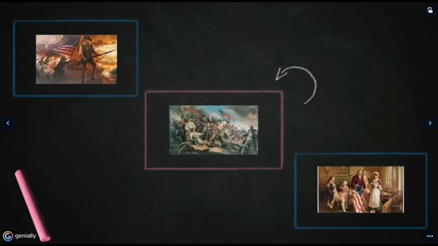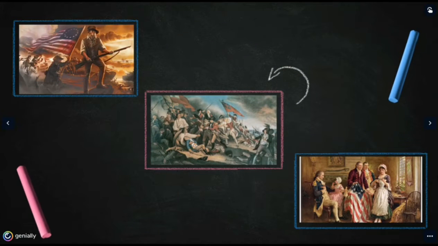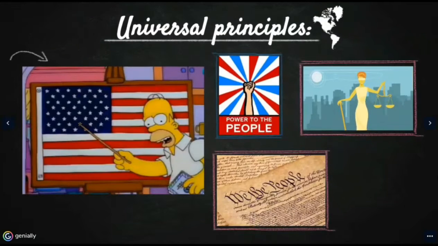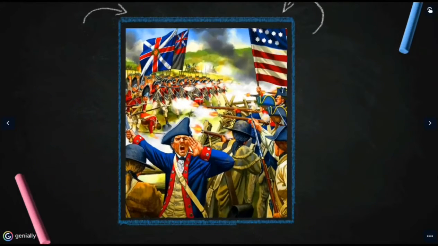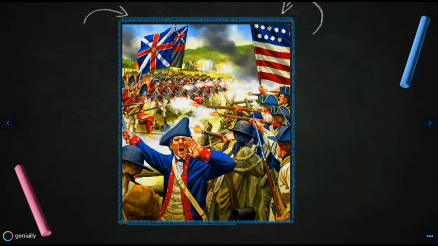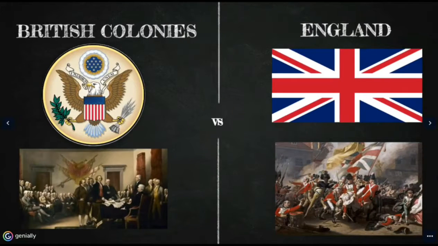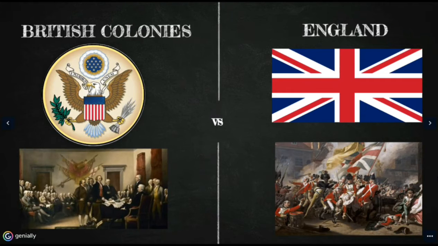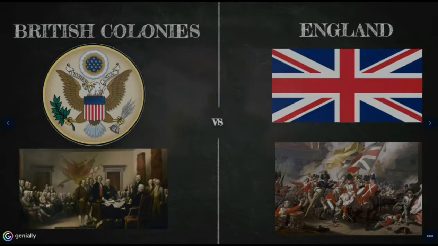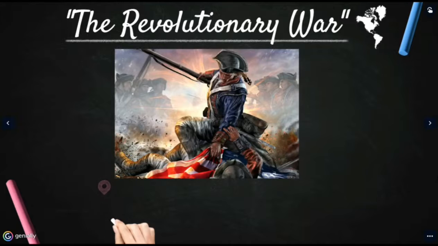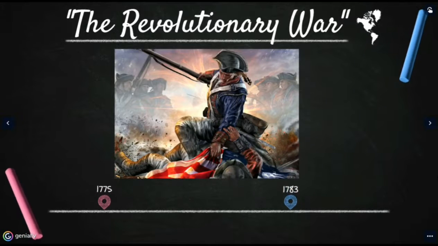The American Revolution was the first modern revolution. It marks the first time in history that a people fought for their independence in the name of certain universal principles, such as rule of law, constitutional rights, and popular sovereignty. The American Revolution was a time when the British colonists in America rebelled against the rule of England. They fought in many battles, and the colonists won their freedom and became the independent country of the United States. The American Revolutionary War lasted from 1775 until 1783.